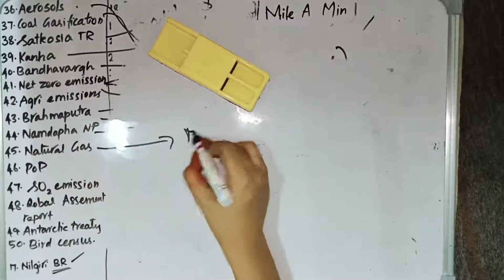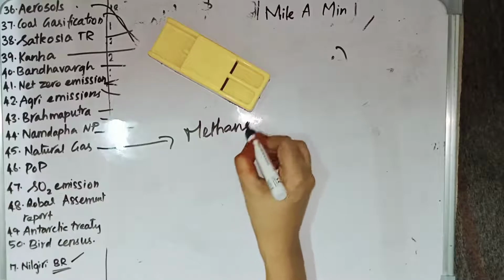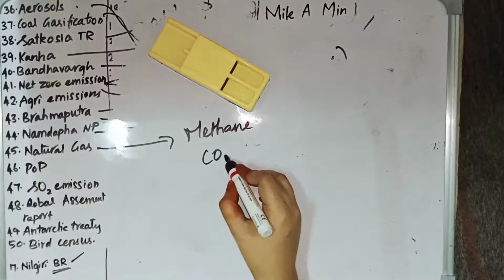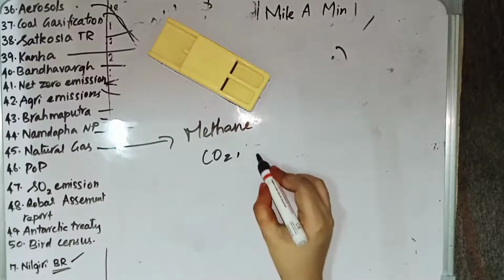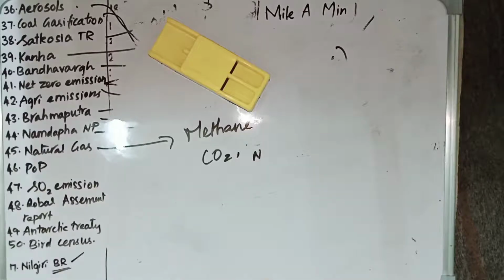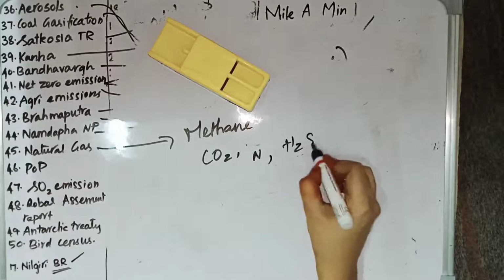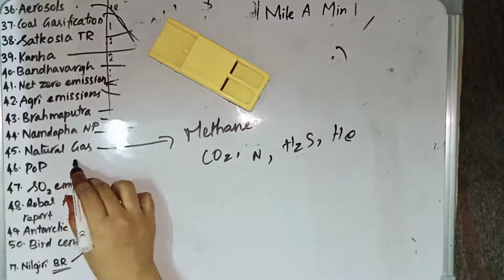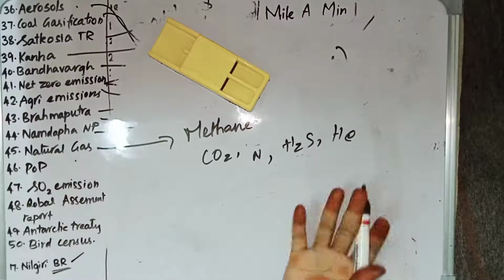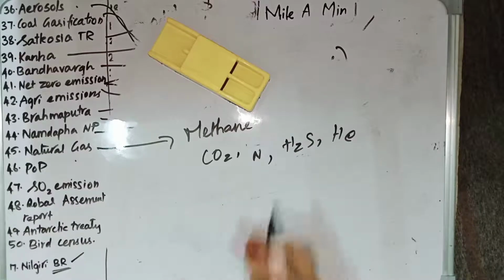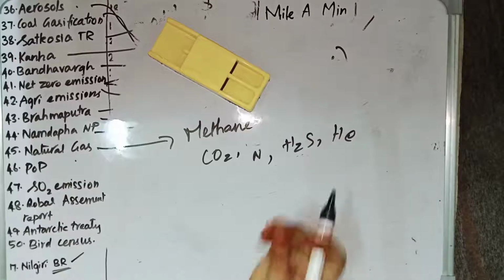Then we have natural gas. Natural gas primarily consists of methane, but it also contains some other chemicals, like carbon dioxide, nitrogen, hydrogen sulfide and helium, in small quantities.